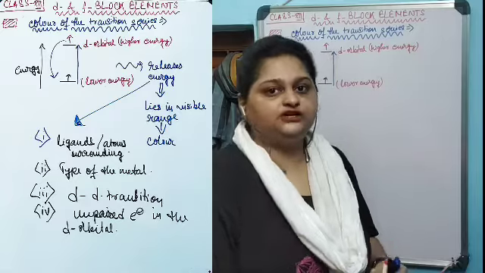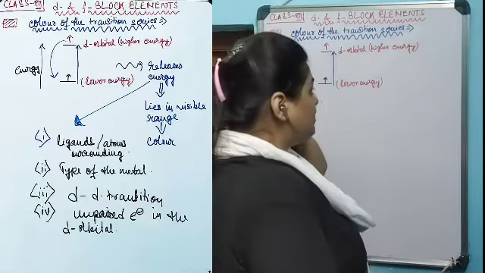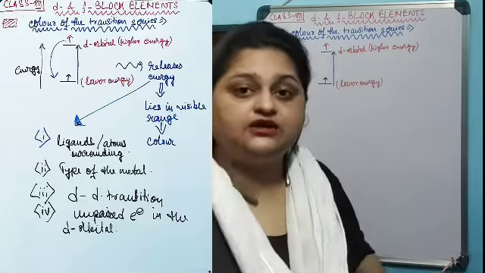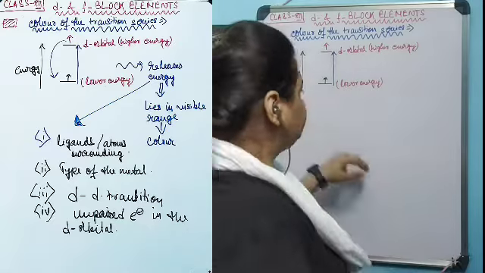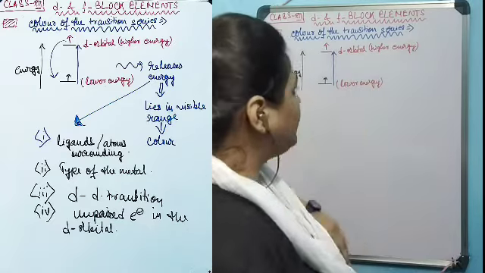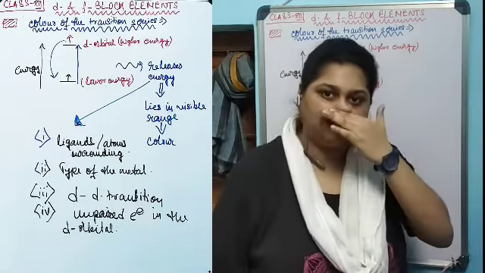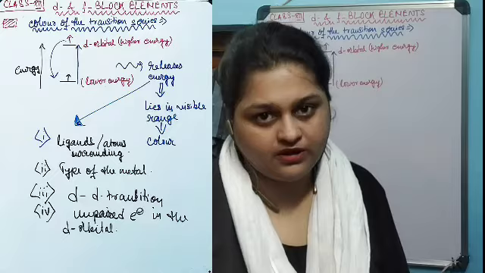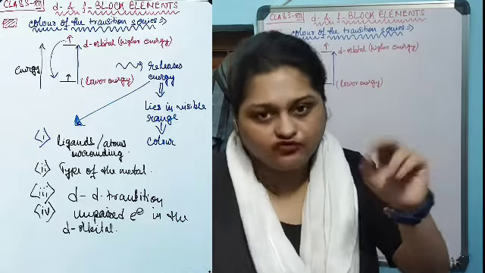That's why most of the time when d block elements absorb energy and the unpaired electrons jump from one d orbital to a higher d orbital, the energy absorbed by them lies in the visible range.